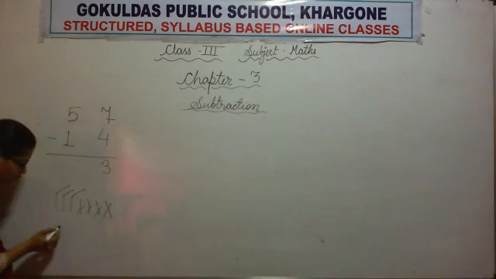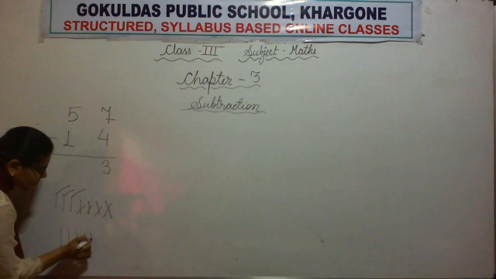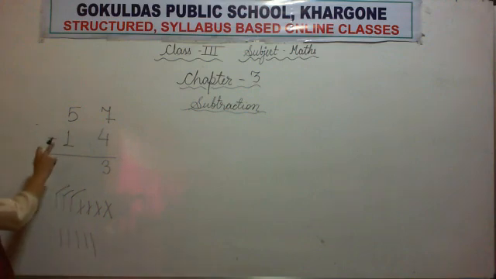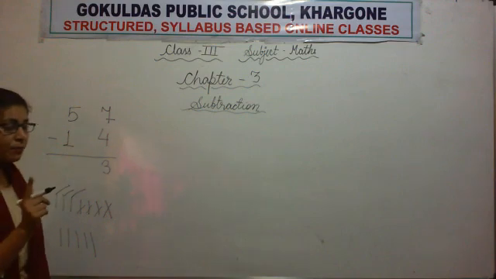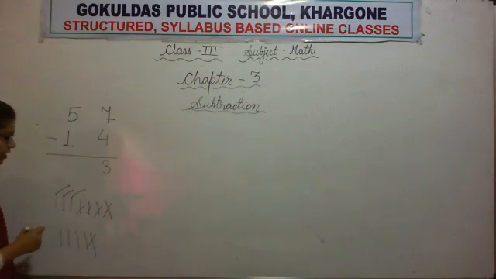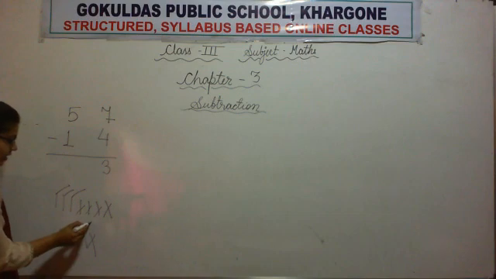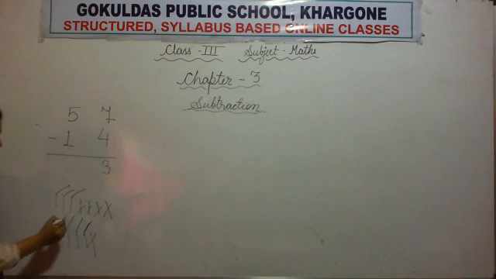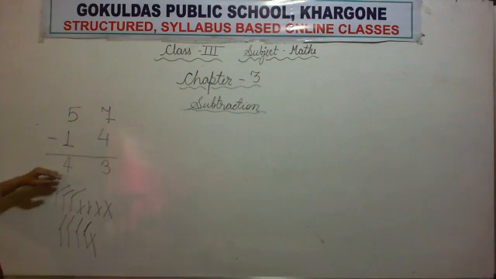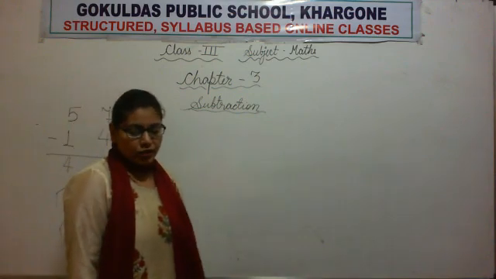5 minus 1. So first of all we will draw 5 sticks. Minus 1. So we will remove 1 stick. We have cancelled 1 stick. Now let's count how many sticks are left. 1, 2, 3 and 4. 4 sticks are left. So we will write the number 4. So the difference is 43. Okay.